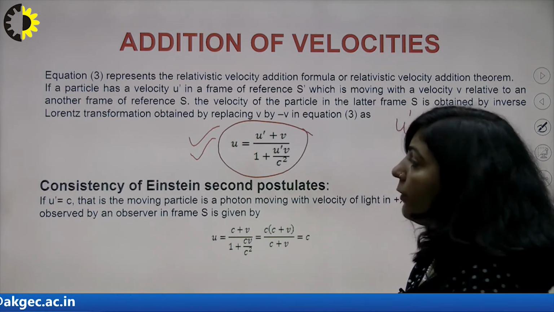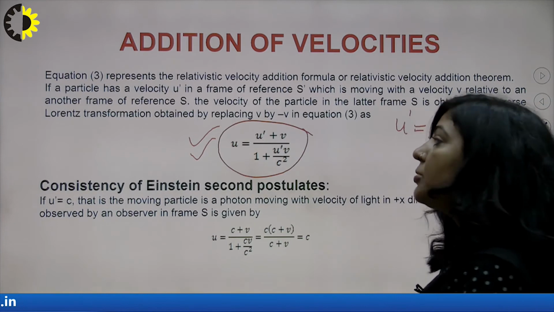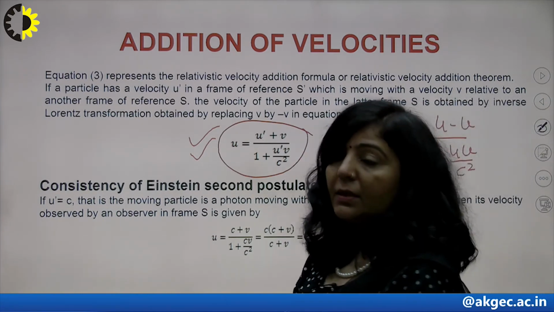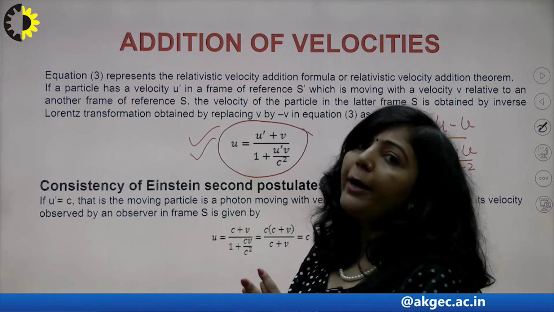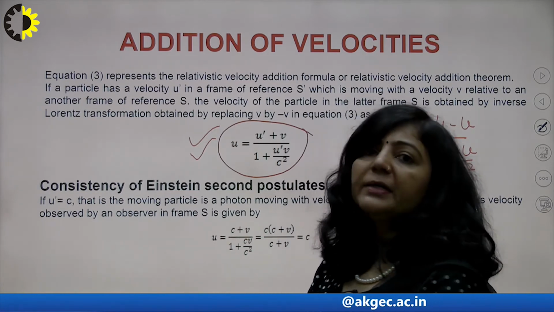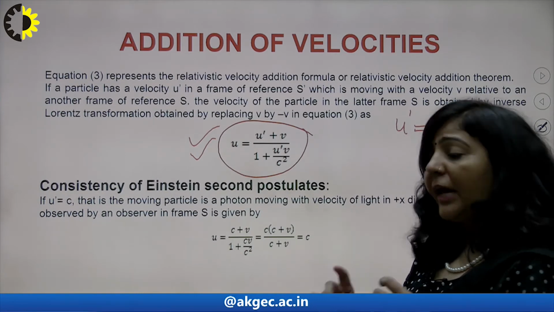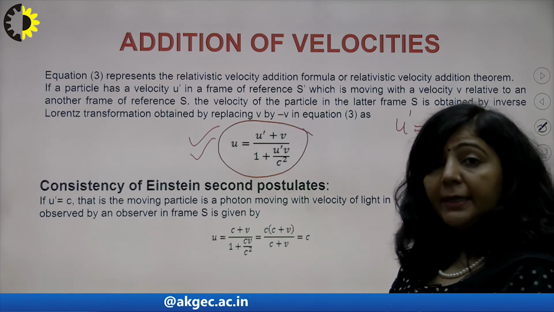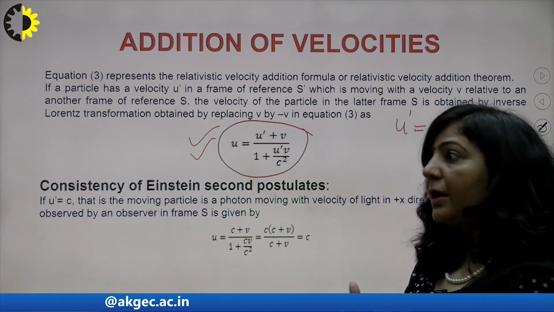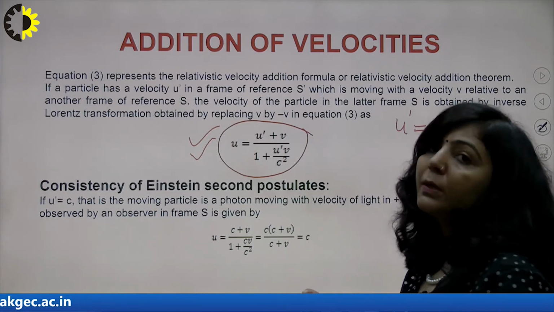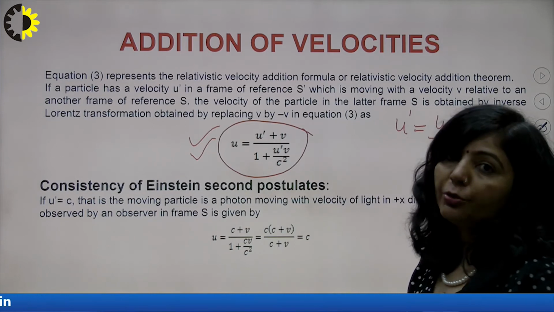The speed of light is constant in all inertial frames. Speed of light has the same value in all inertial frames. It means if the speed of light is c in one inertial frame, then it has the same value c in all inertial frames. So you have to prove this using the addition theorem.